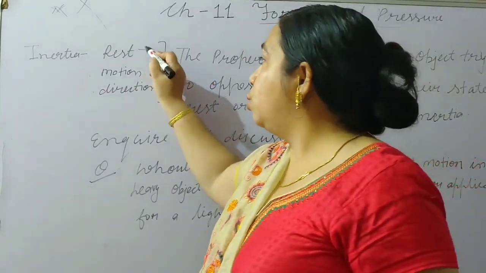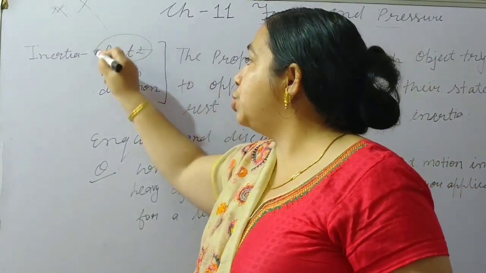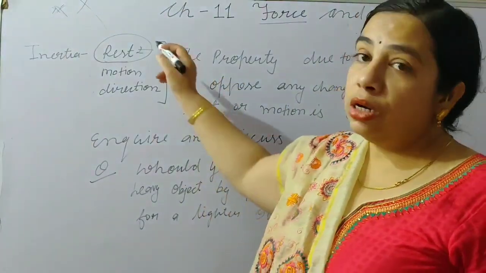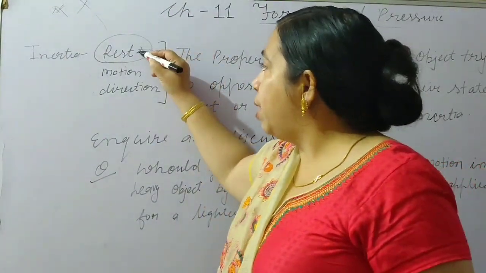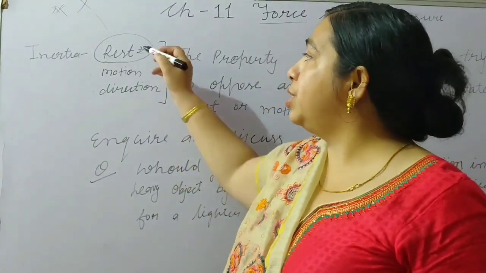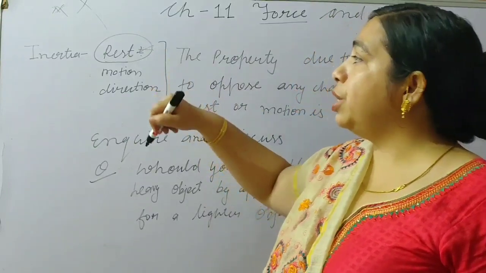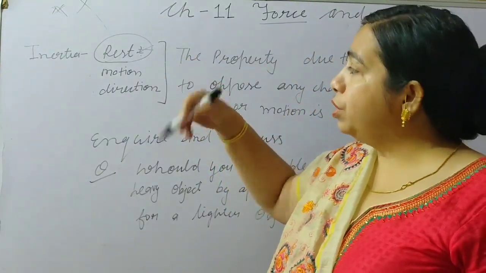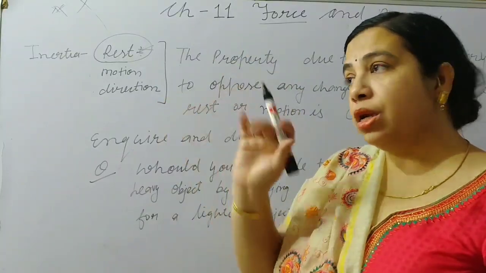When we try to move a stationary object, stationary meaning there is no motion, it is at rest, and we apply force but it does not move, that means inertia is there. Due to inertia, an object does not want to change its position, it will always remain at rest.